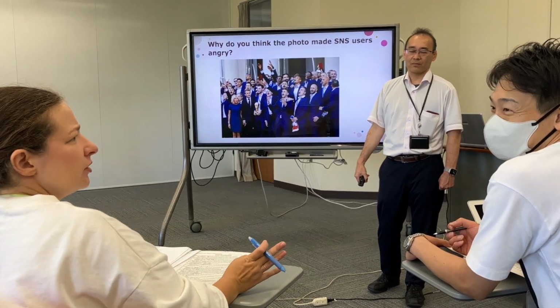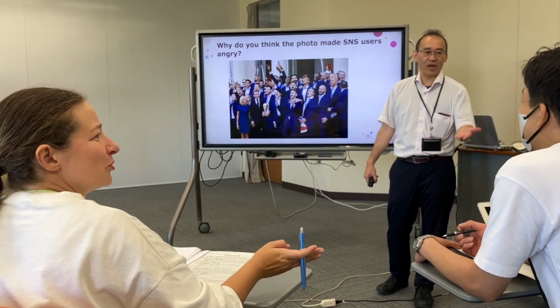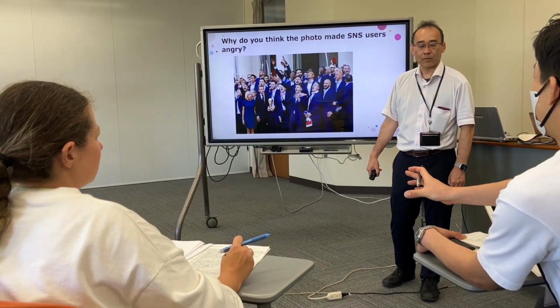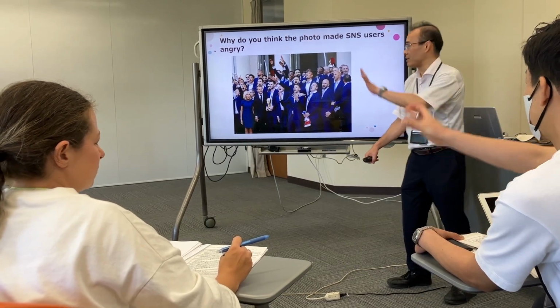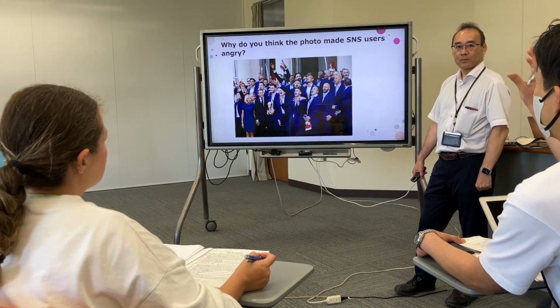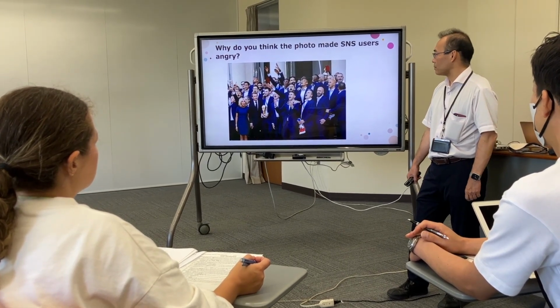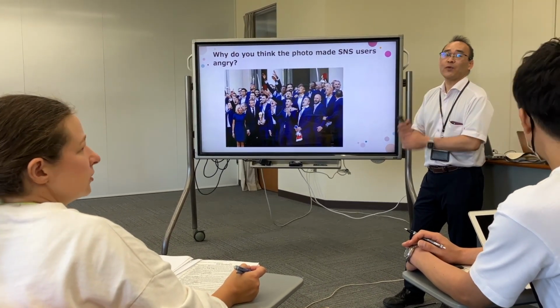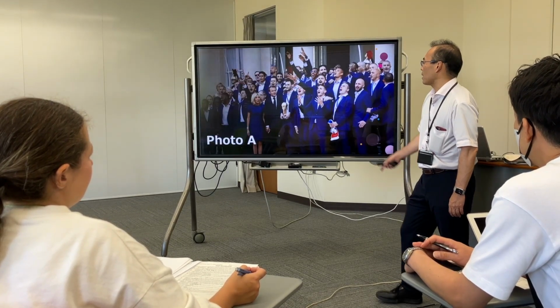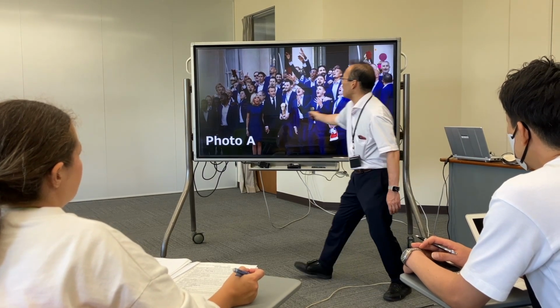I have no idea. Do you have any idea? Yes, on the left side, it is cropped. So we cannot see all the people. Okay, I'll give you a hint. In the original photo, who is in the first line?